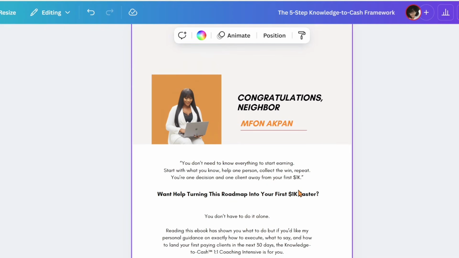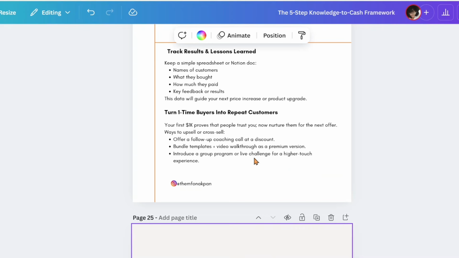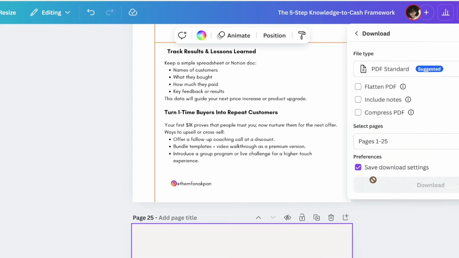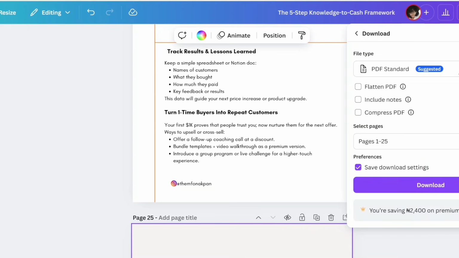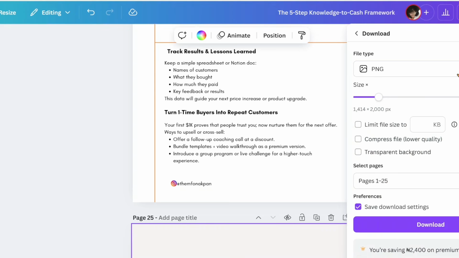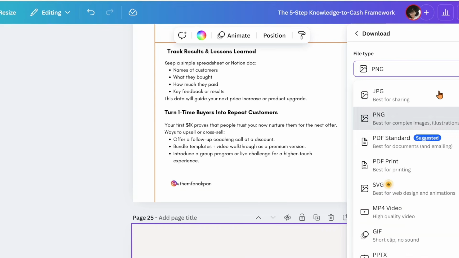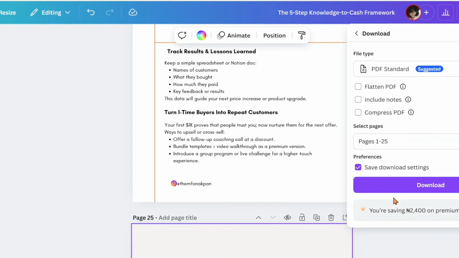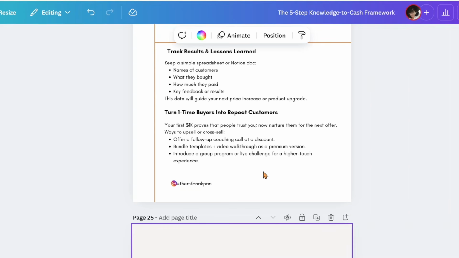So let's say we're done designing our ebook. The next thing you want to do is to come to where it says share. You click on share, you click on download. Automatically, this is going to be in PDF standard. But for whatsoever reason, if you come here and it's in PNG, you want to change it to PDF standard, and click on download. Your PDF is going to download to your computer.